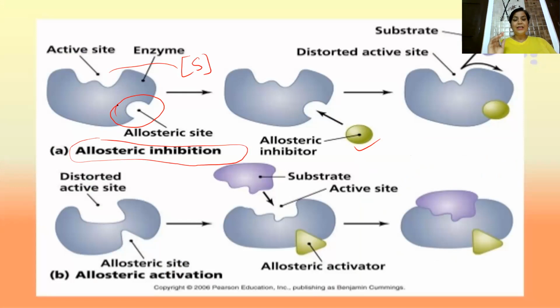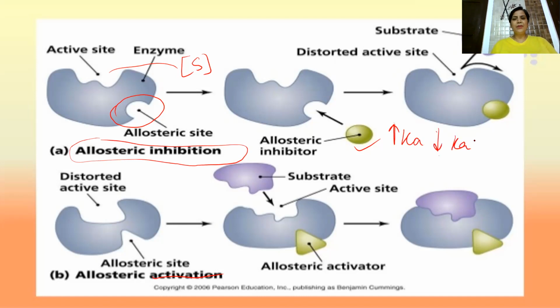And that is why it is known as allosteric inhibition. Or it can be activation also, depending upon whether it is increasing the rate of a reaction or decreasing the rate of a reaction.